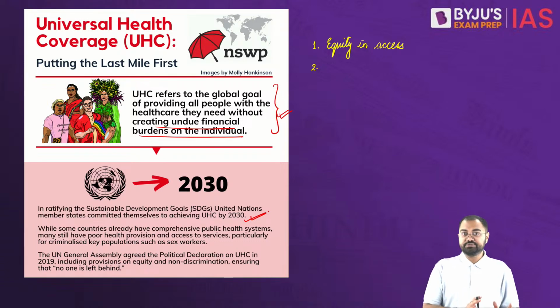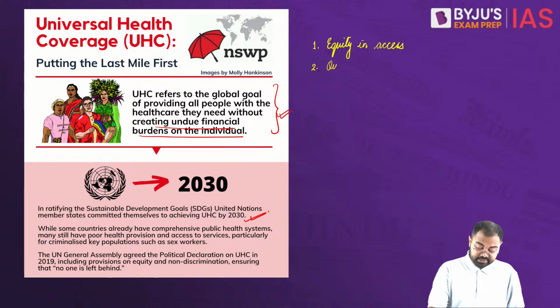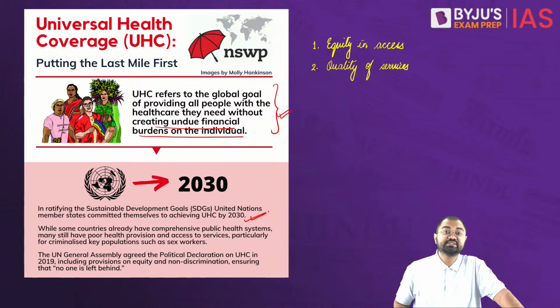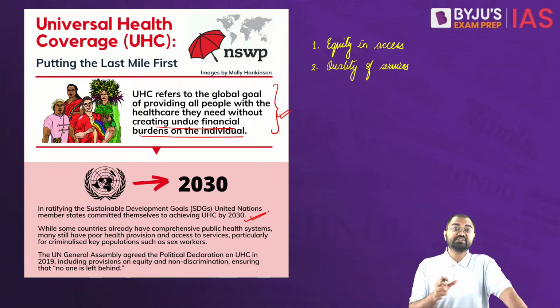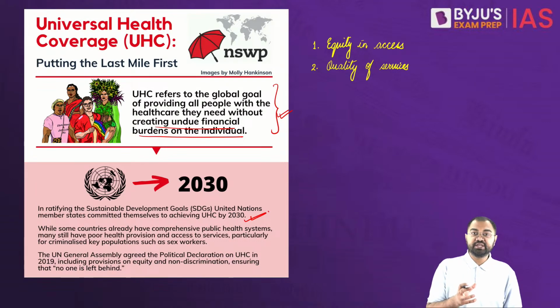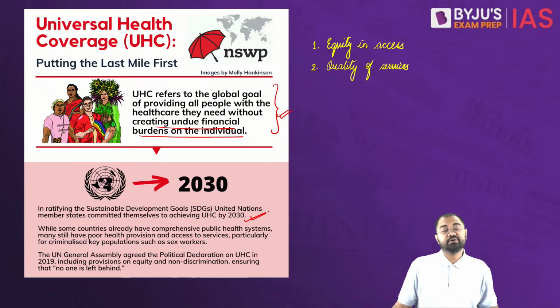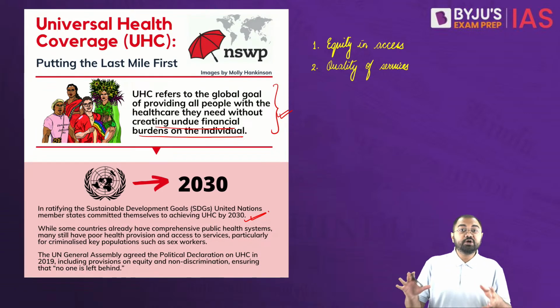Then the quality of services also matters. When it comes to quality of services, we need to understand that the health services must be of very high quality to improve the health of those who are receiving them, and at the same time paying for the health services should not put people at risk of financial harm altogether.